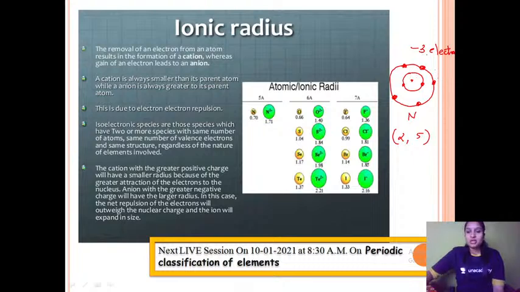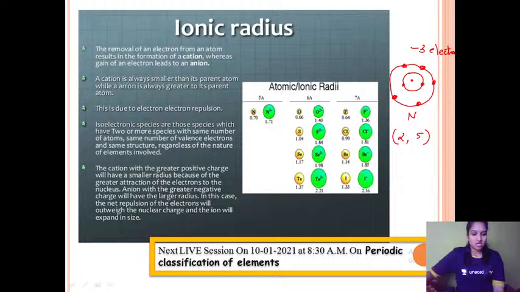So these 3 electrons, if they come and join in these orbitals, definitely they will experience certain repulsion from these 5 electrons. Due to the increase in repulsion, the size will increase. The size of this particular element will increase, and therefore we always say that anions are bigger in size as compared to their parent atom. Okay, so that's about the ionic radius. Next, isoelectronic species.